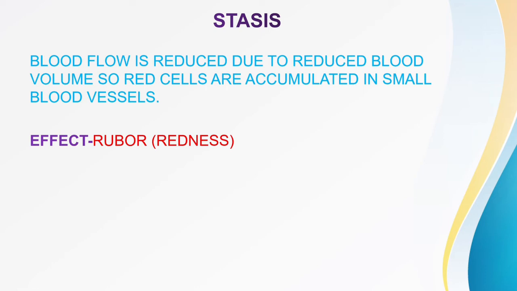So you get it. Due to the stasis of blood, due to leaking of fluid into the interstitium, there is very less blood, the blood flow is reduced, blood pressure is reduced, and that will lead to accumulation of RBCs around the microcirculation of the inflammation, that will produce erythema or redness, that is called rubor. Okay, so these are the vascular events of acute inflammation.